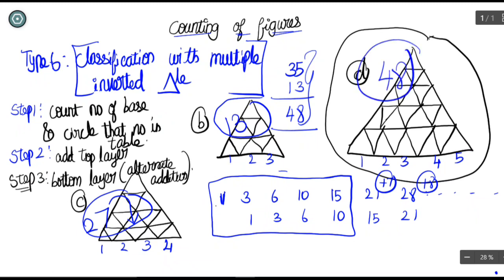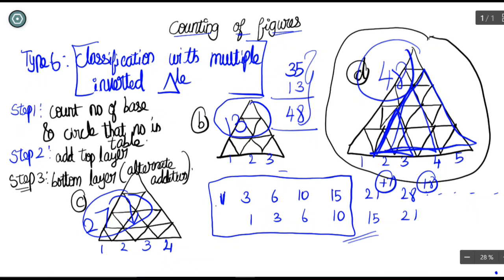If you just count it in traditional method, just look at it. You have to count each and everything. This will be a triangle, this will become a triangle, and this also will become a triangle, and it is definitely not possible. And if you tried it also, it is going to take hours of time, and however you are going to get the answer wrong also. So just remember this method and take a screenshot of this, because it will be useful for you in future. Or some people note down this also for taking notes, so it will be useful for you.